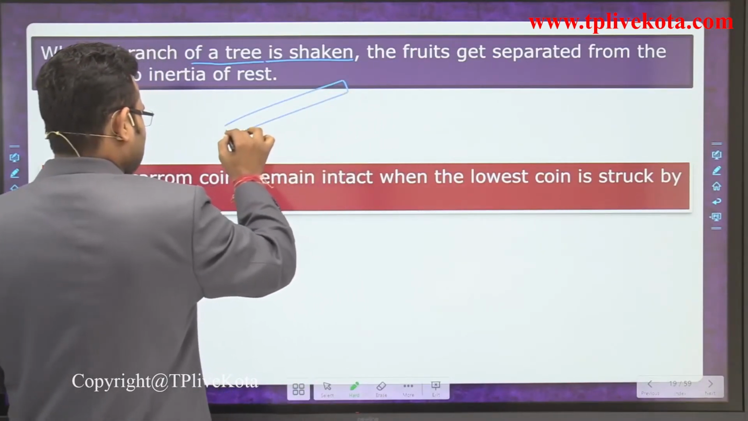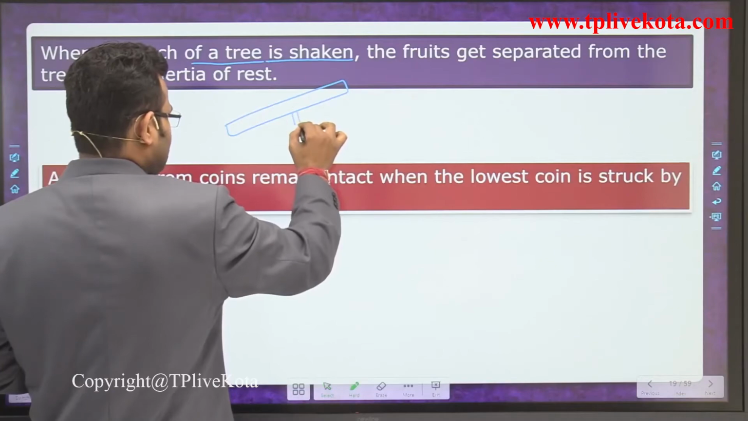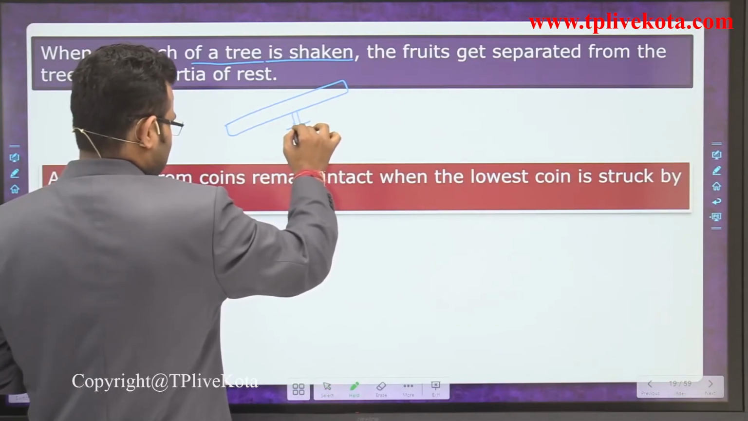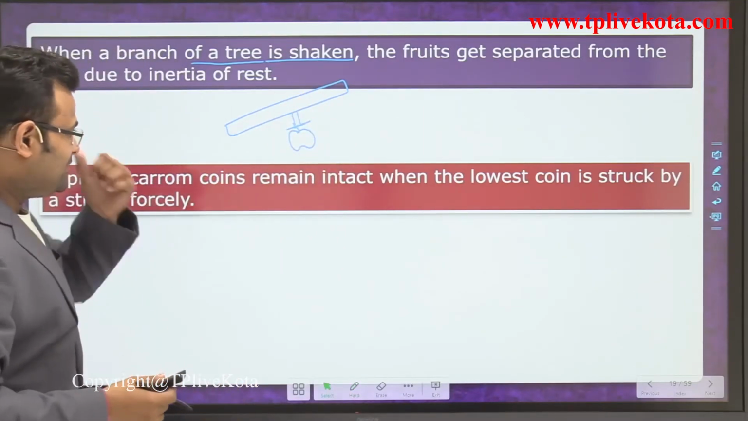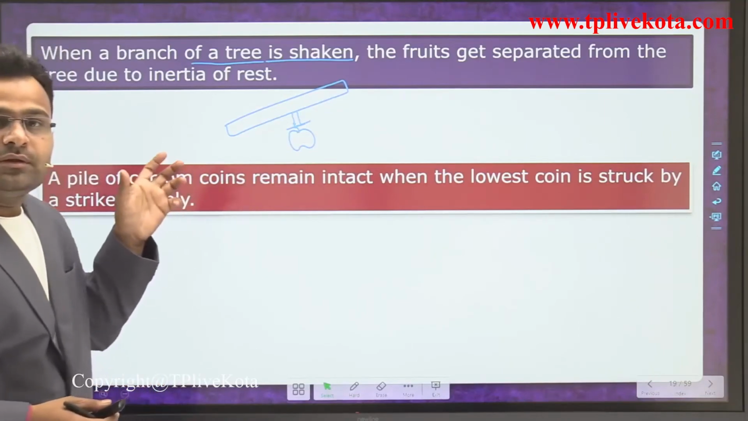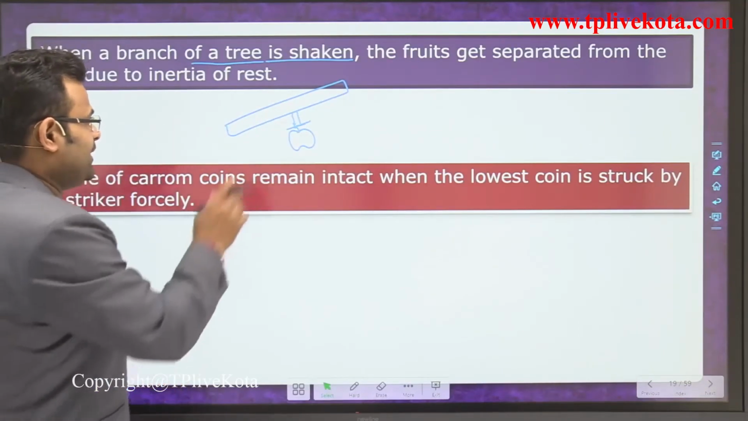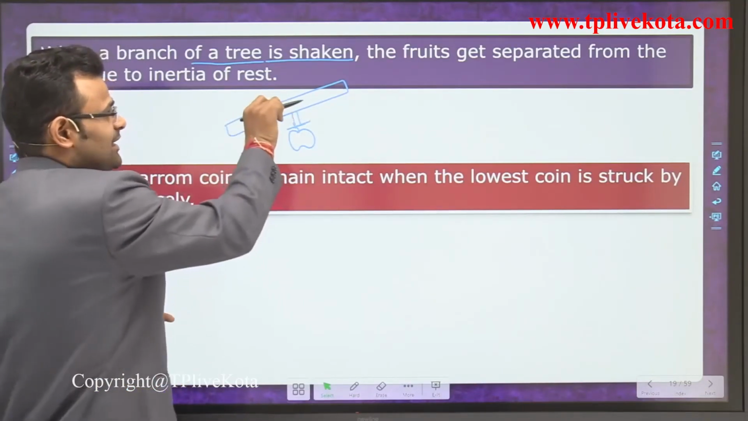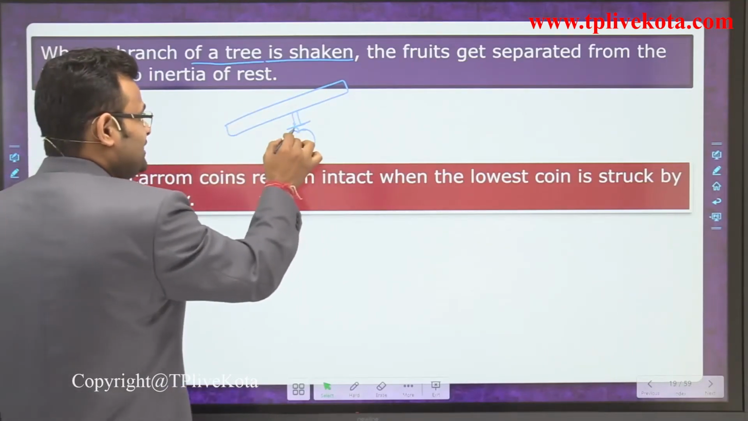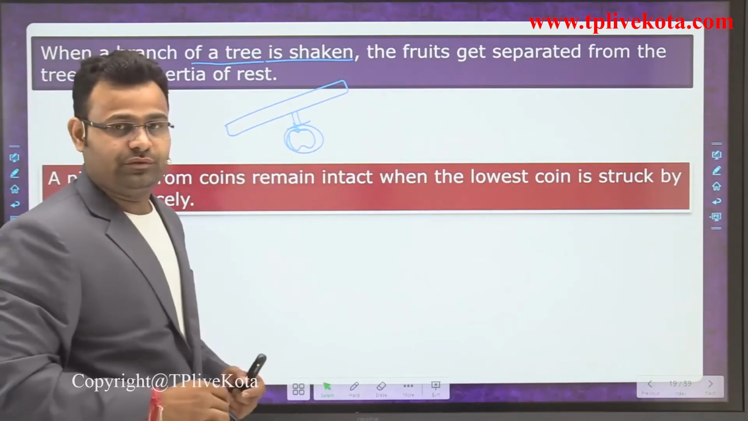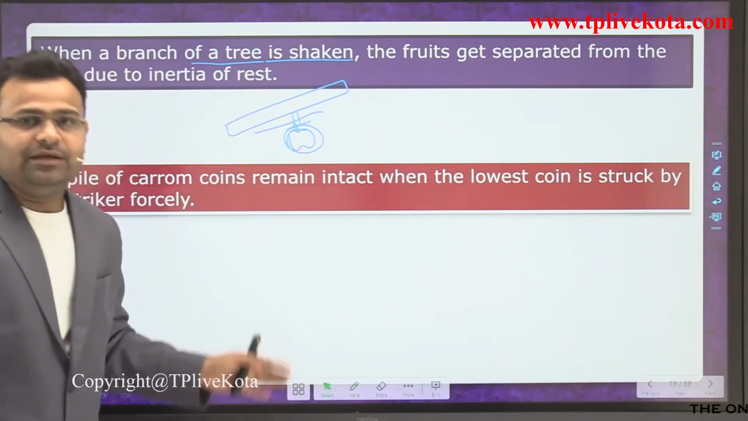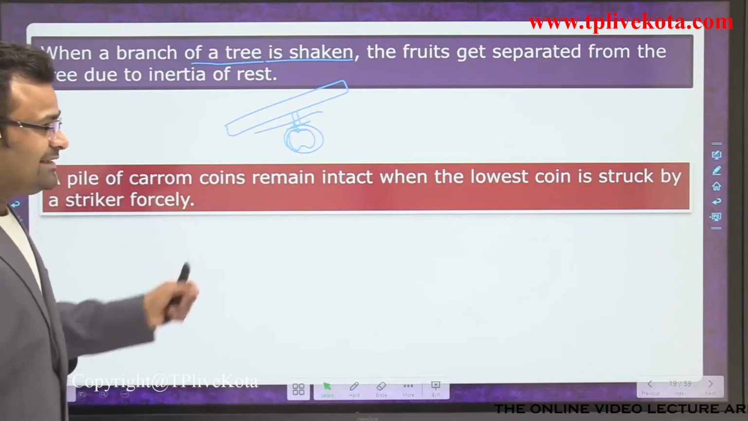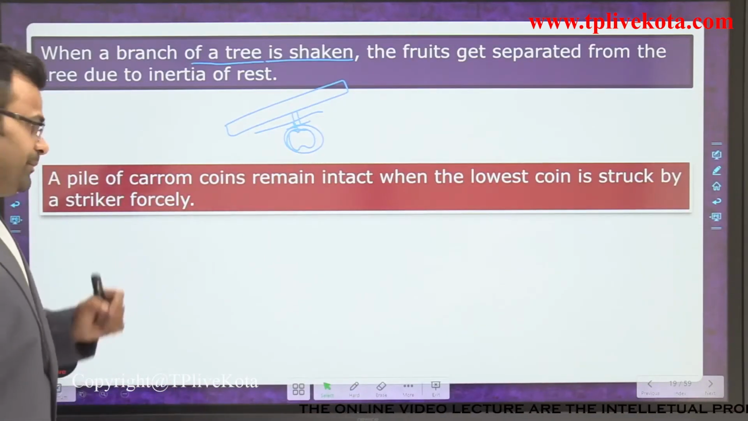so that is a branch and a fruit is hanging here. Okay, when a person starts moving that branch, what happens? It is moving in an inward direction and outward direction, but that fruit doesn't want to move, and due to that reason it breaks from here and moves in a downward direction. That is the reason for fruits dropping.